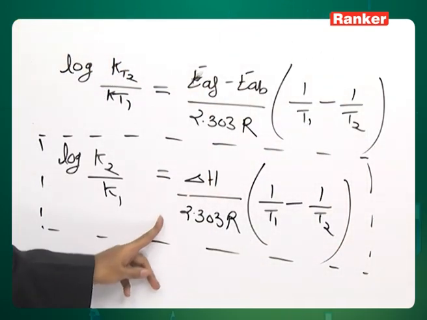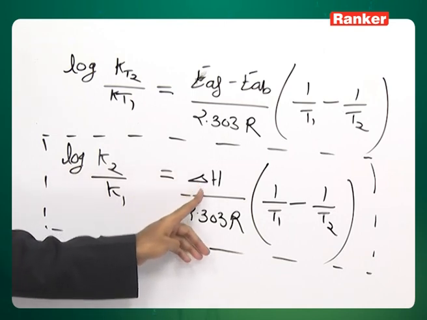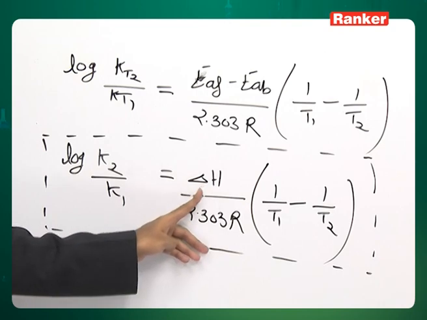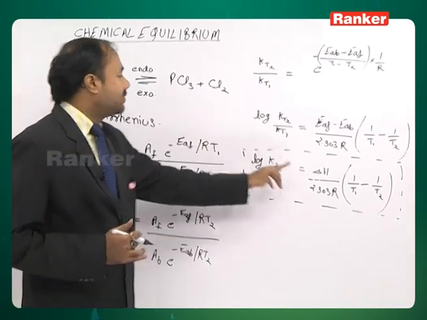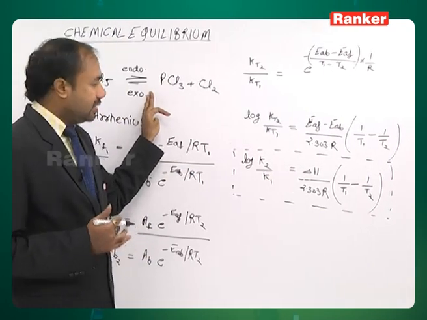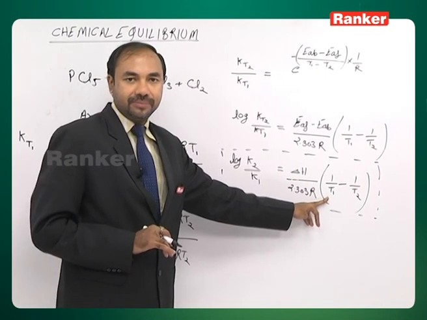Now see how the equilibrium constant changes. If delta H is positive, it means the reaction is endothermic, the forward reaction in this particular case. So if delta H is positive, T2 greater than T1 means you are increasing the temperature.